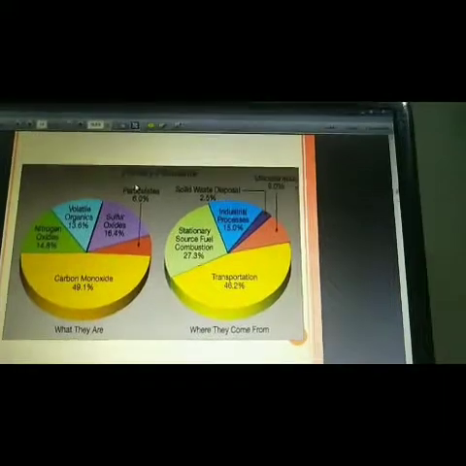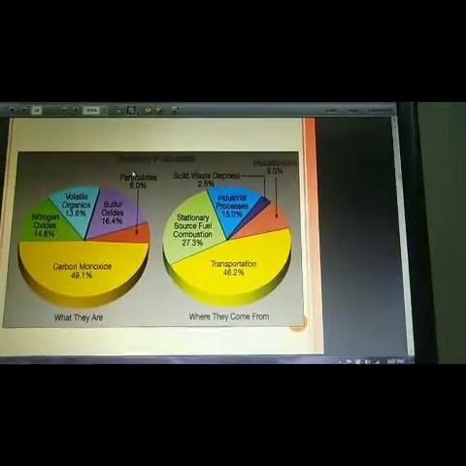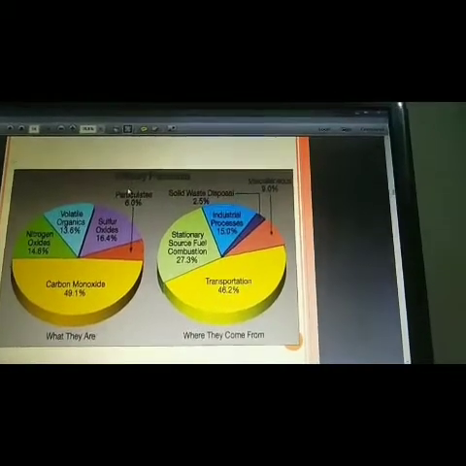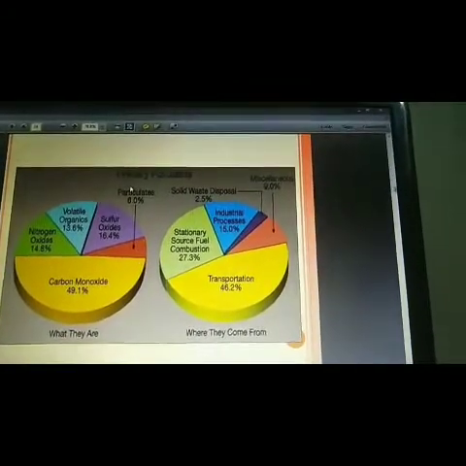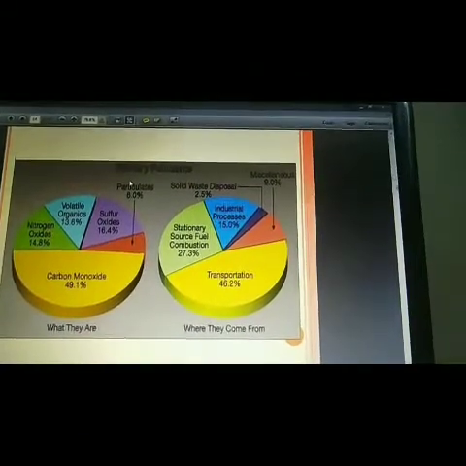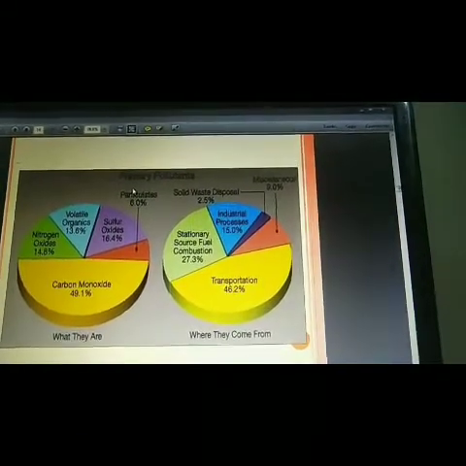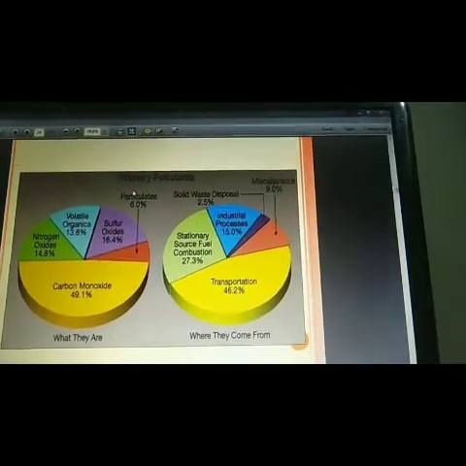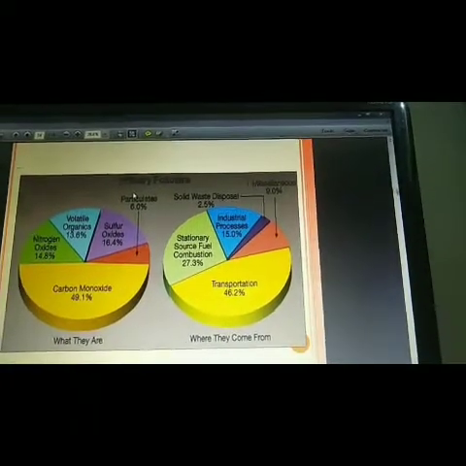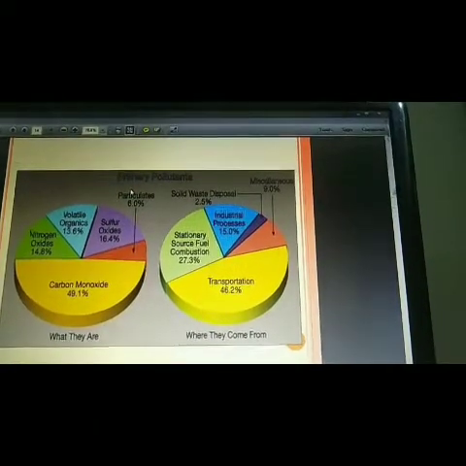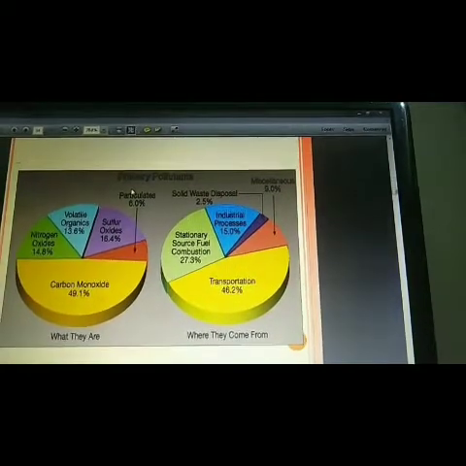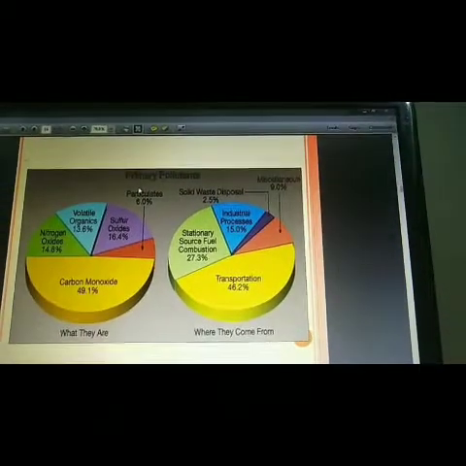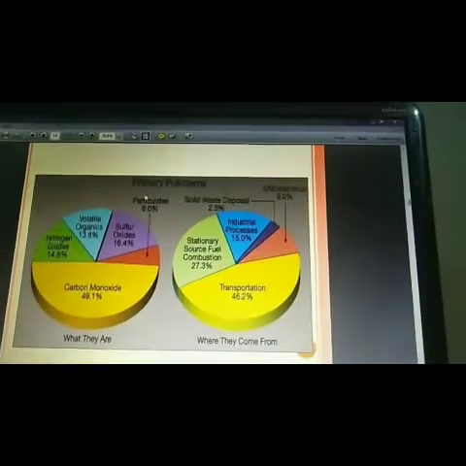Here you can see a graphical representation of primary pollutants, what they actually are and where they come from, and how much quantity of each is present in our environment. Nitrogen oxide is 14.8% in our atmosphere, volatile organics 13.6%, sulfur dioxide 16.4%, particulate matter 6%, and carbon monoxide, the maximum quantity, is 49.1%.